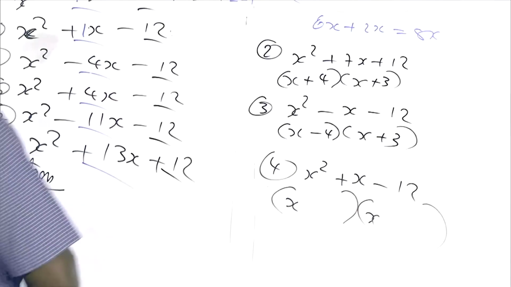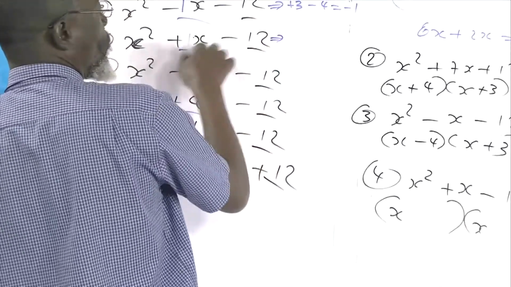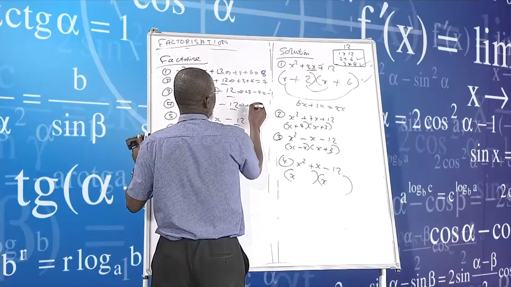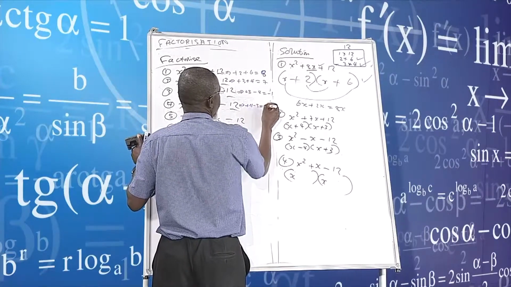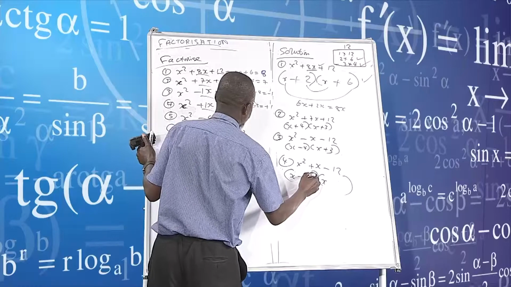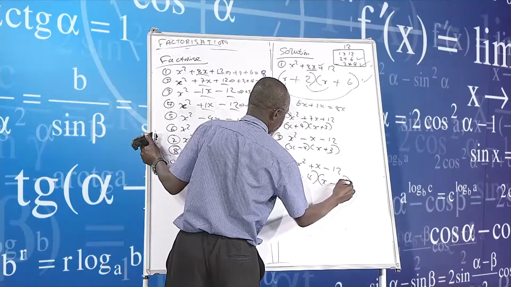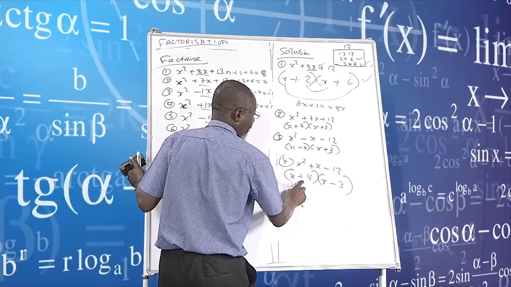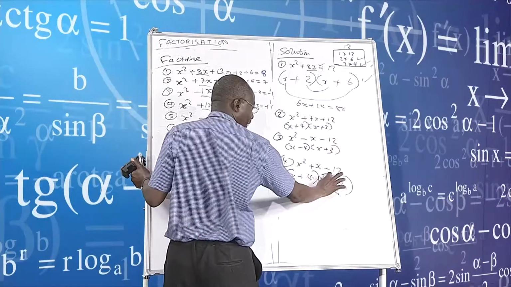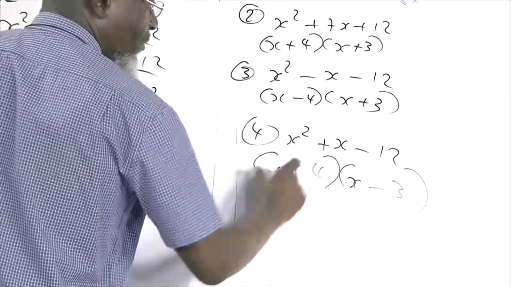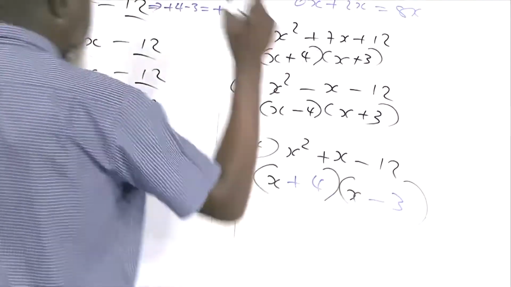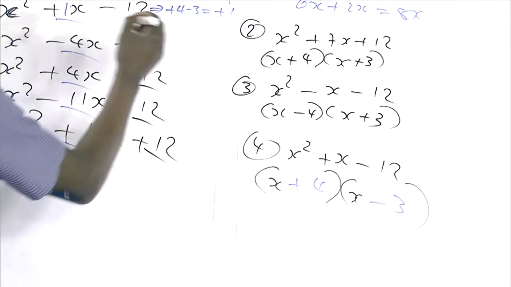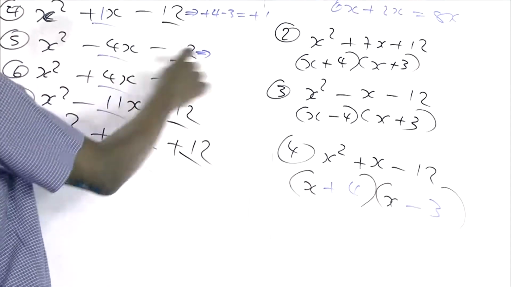How do we get plus 1? We do it here. Plus 1, I'll fetch from the pool. Plus 1, I'll say plus 4 minus 3. We get a plus 1. So in other words, I'm simply putting here a plus 4 and a minus 3 there. What are we saying? Minus this, plus this, and a minus that, we get a minus 12. And then the sign, which is positive, so the answer is positive.